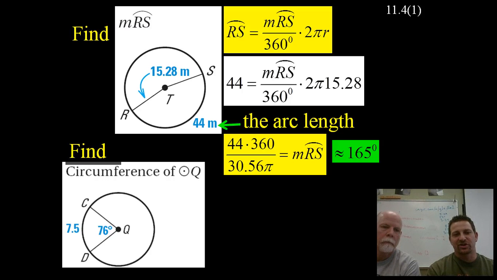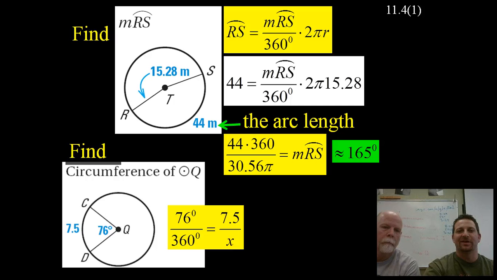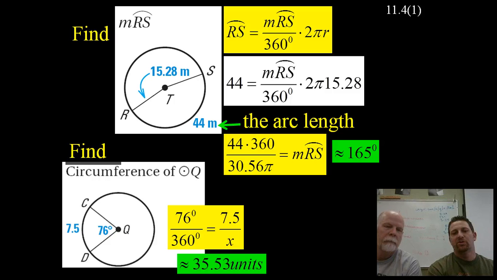And then finally we have to find the circumference of this one. This one's kind of nifty, where you have 76 degrees of the 360, and you have 7.5 of the entire circle. So to figure out the circumference, you set up a ratio, because 360 degrees is similar to the whole distance around, and then the 76-degree angle is proportional to that 7.5 unit arc. They make a proportion out of that, because you're comparing two things that are in essence the same. You're finding part of the circle's circumference. So you cross multiply, and you get 35.53 units.